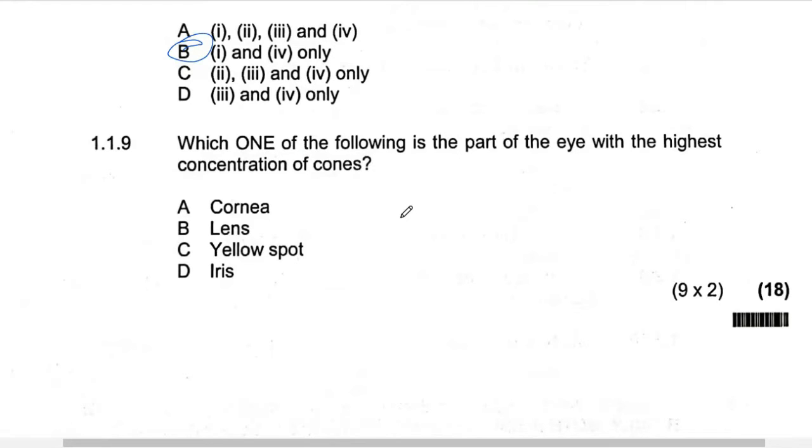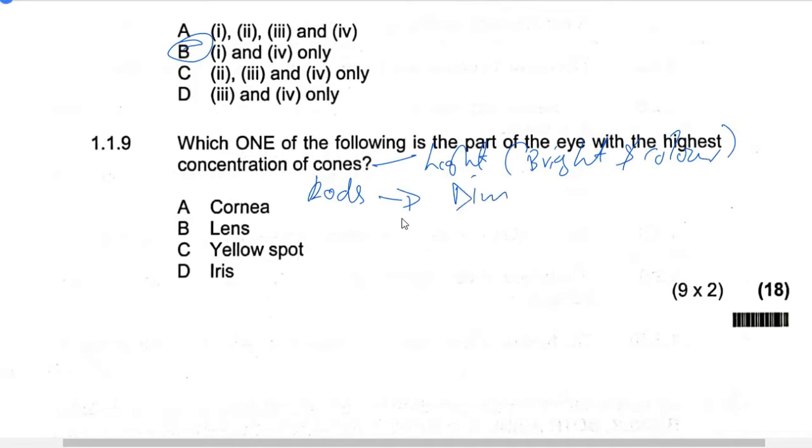concentration of cones. Cones are, we have what are called the rods and cones. Cones are very important for light which is bright, and color, while rods are very important for dim light or in darkness. Yes. So now they are saying that where do we find this? These are the photoreceptors. These are photoreceptors which are found on the retina.